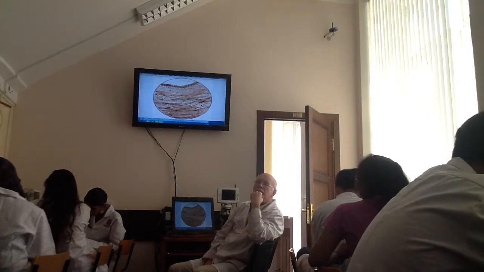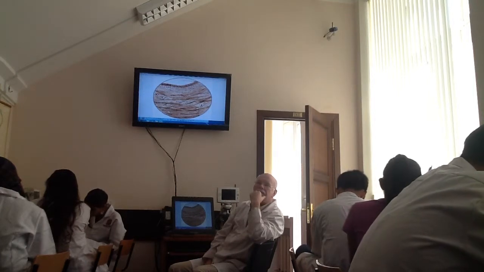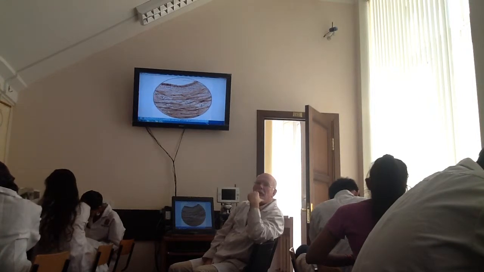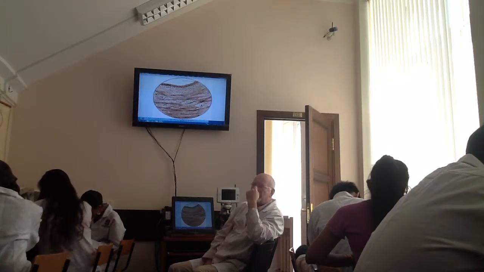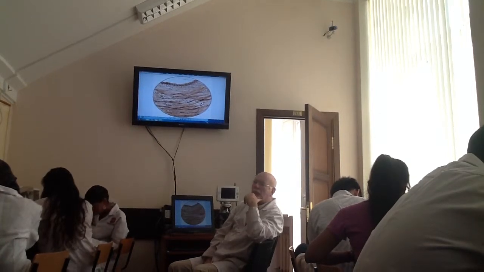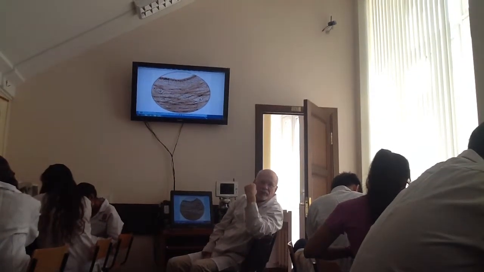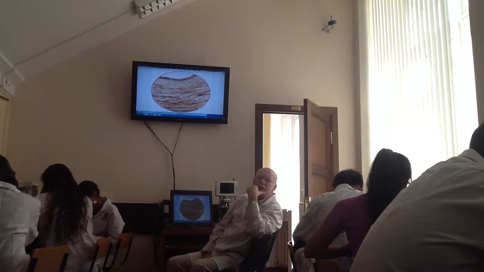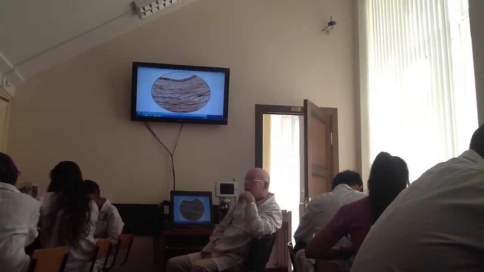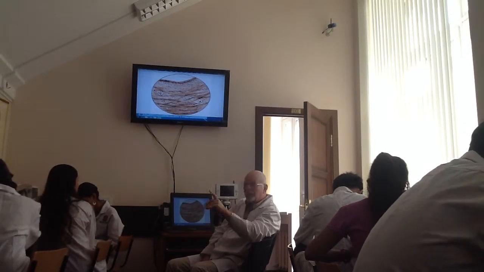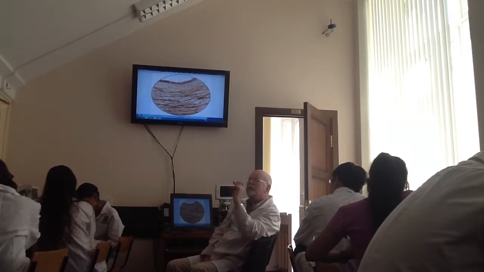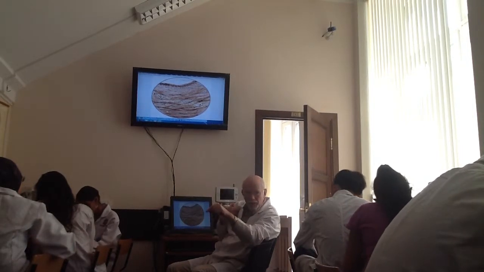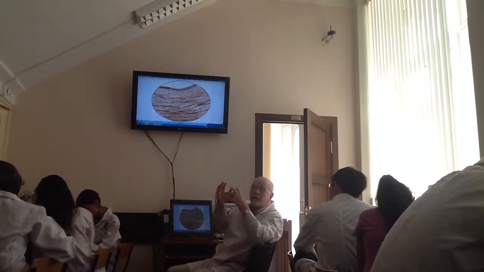Astroglial cells, astrocytes. In what part of our nervous system are astrocytes present? Astrocytes may be protoplasmic or fibrous type. Do you remember? Different types of astrocytes are situated in the CNS, but moreover, in the gray matter of the CNS. The CNS, brain and spinal cord, consists of white matter and gray matter.